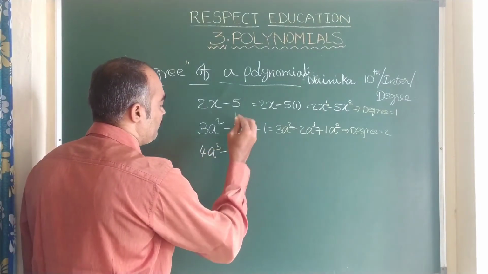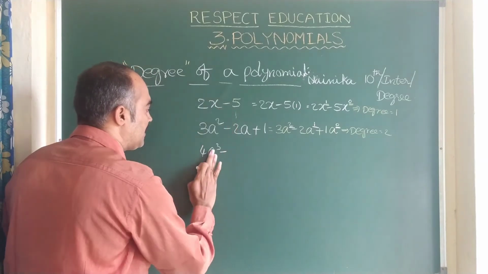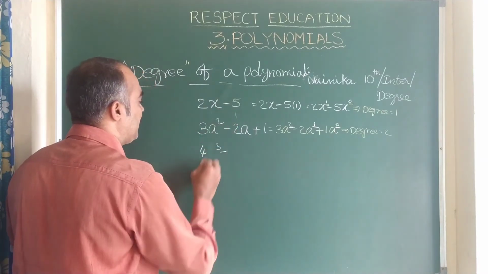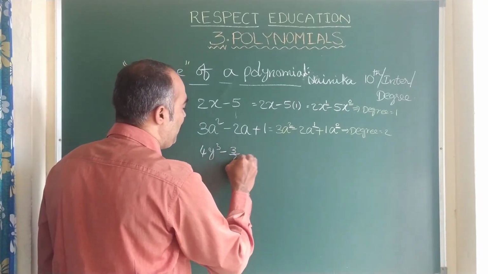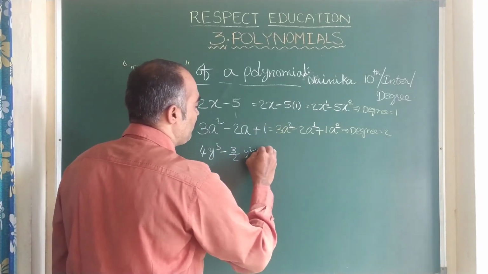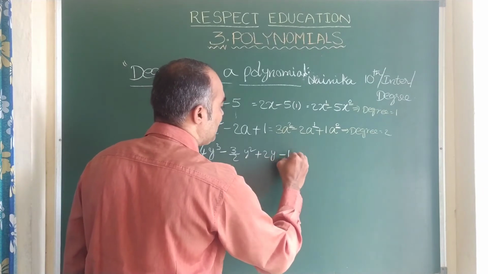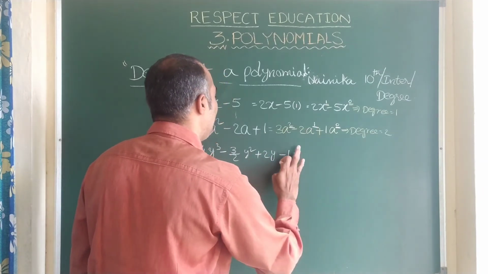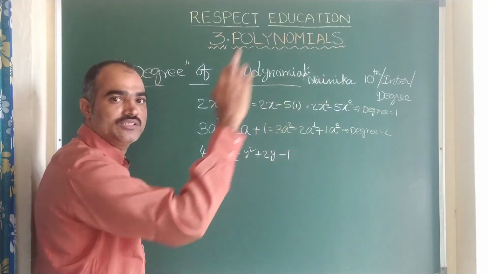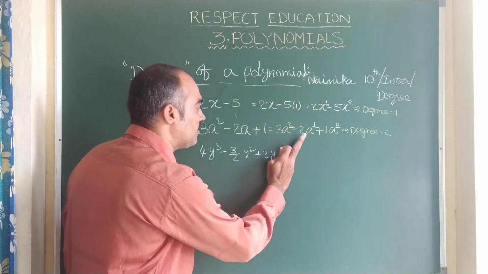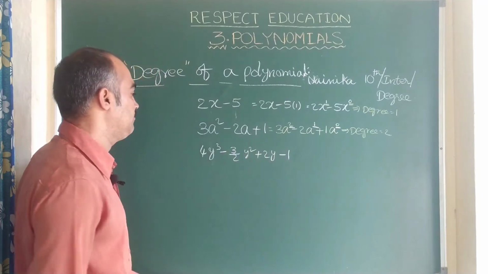Already x is used, a is used. Let us take another one. For example, we can take it as 4y cube minus 3 by 2 y square plus 2y minus 1 equal to. Okay, till here. If we write equal to 0, that will become an equation. That is another concept. So here we should not write equal to 0, children. So leave it. It's a polynomial.